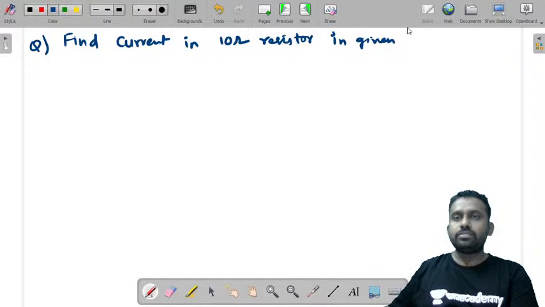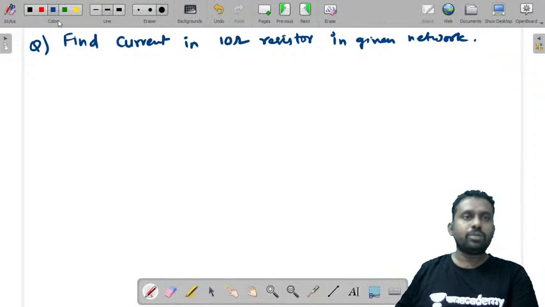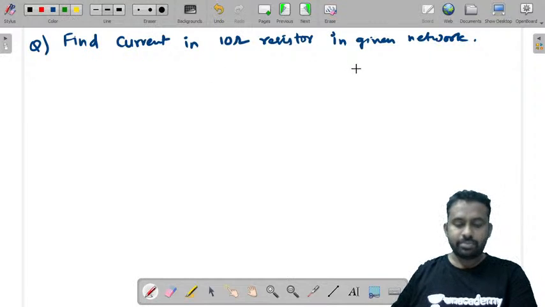Find the current through the 10 ohm resistor in the given network. This is the question, and there is a circuit given something like this.